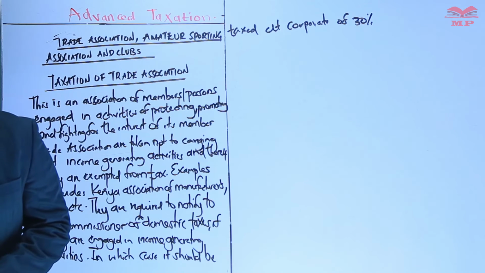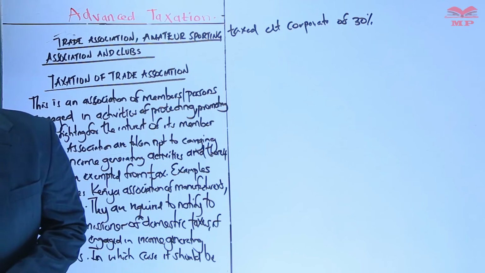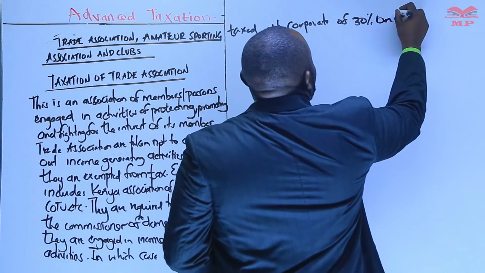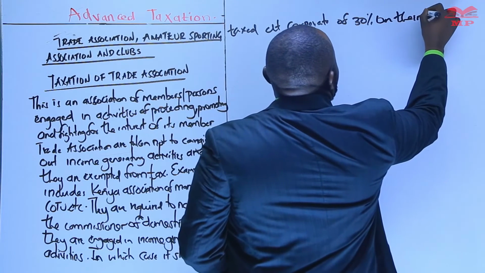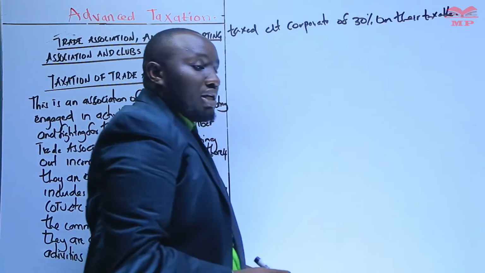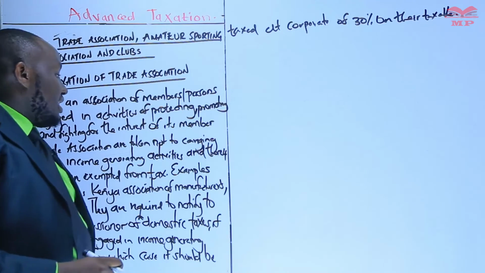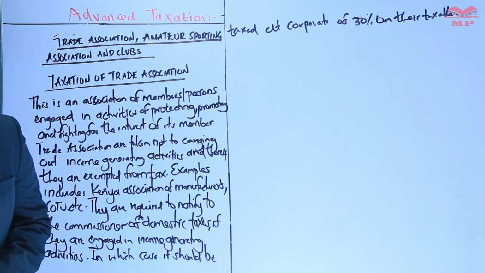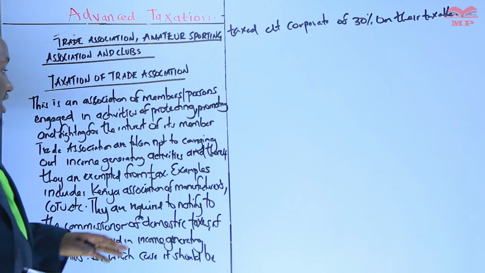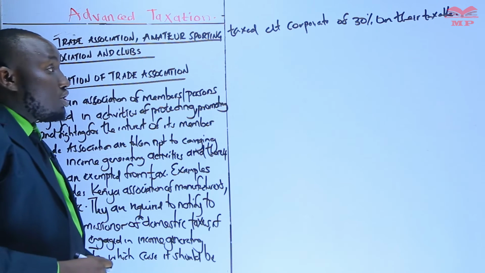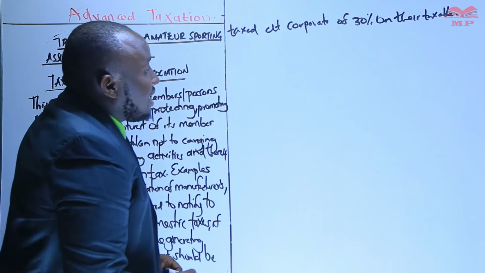They are known not to engage in income generating activity, so we know they are exempted from tax. However, if they engage in income generating activity, that needs to be reported to the commissioner, and it should be taxed at 30%.